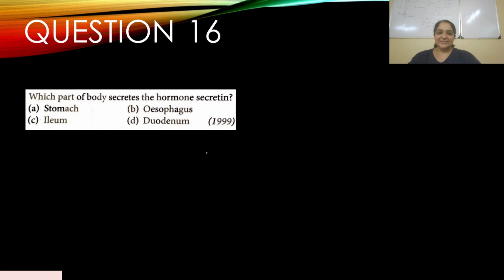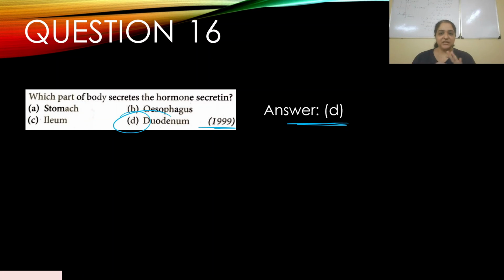Question number 16. Which part of the body secretes the hormone secretin? This appeared in 1999. So you have stomach, esophagus, ileum, duodenum. Again, the same question, the same discussion that we previously had. Answer is duodenum. Answer is D. But that does not mean ileum does not have those S cells which secrete it, but most of the action is happening in duodenum.